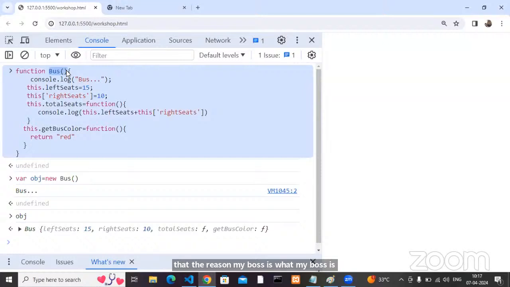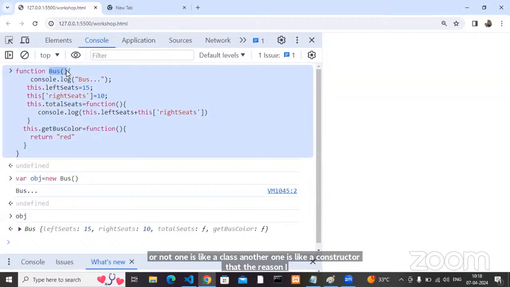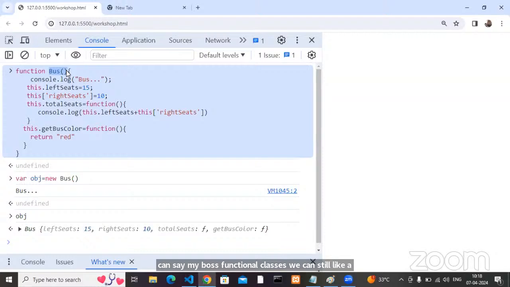That's the reason here my bus plays a dual role, or not? One is like a class, another one is like a constructor. That's the reason I can say my bus is a functional class, we can say a constructor class, or not. Agreed?